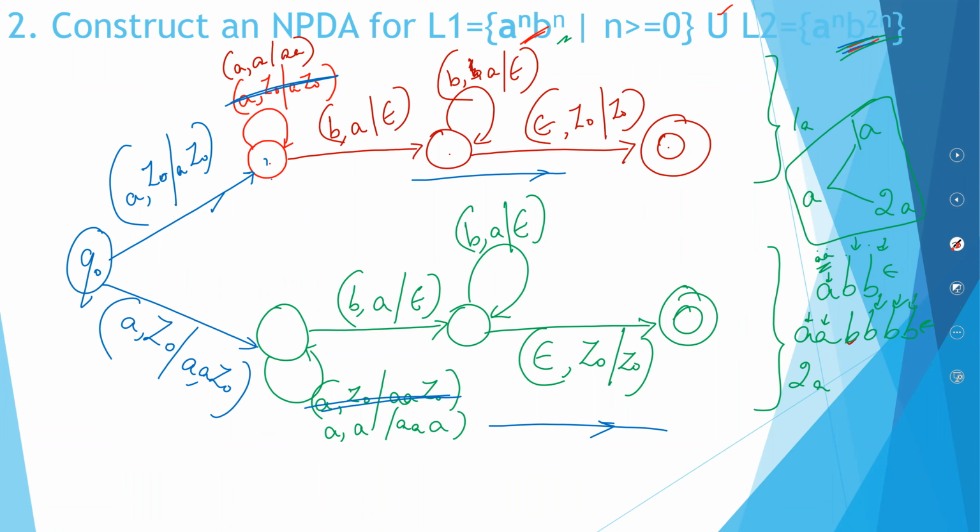Now I will number my states: Q1, Q2, Q3, Q4. This is why I didn't number it earlier. This isn't a problem. Even the numbering can be anything. I just numbered it at the end so that the sequence comes out well. So this is how you construct an NPDA for languages where you have a union and you have a doubt whether you should go for pushing in 1A or pushing in 2 A's.